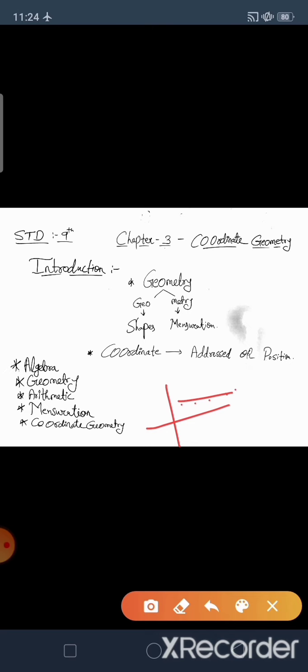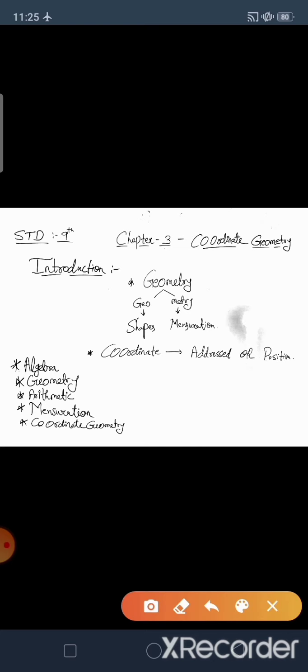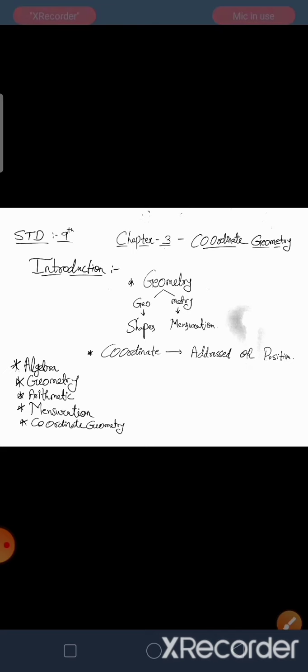So what is coordinate geometry? For that, one question is in our mind: what is coordinate geometry? Algebraic expressions which we show on a Cartesian plane or graph are coordinate geometry, and it is used to show the position of a point on a plane or graph.